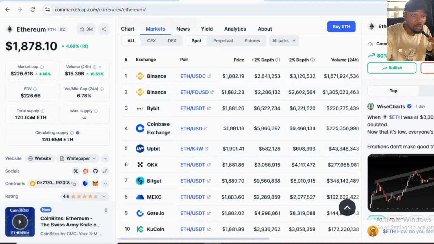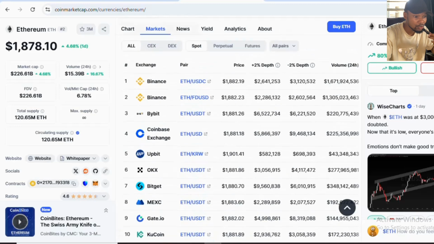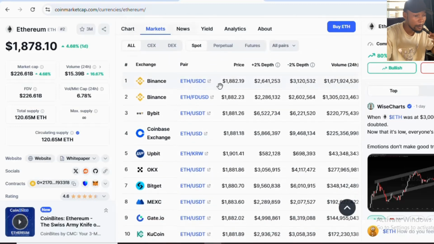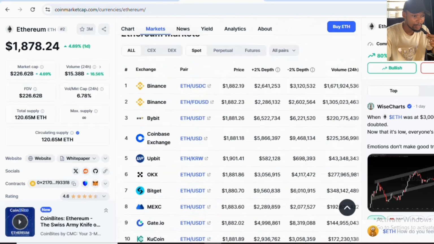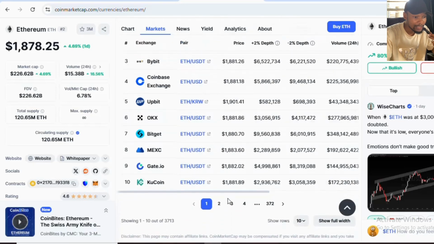But if you just want to do basic arbitrage and you don't want to go through so much stress, there are other ideas you can use. For example, you can see the price on Binance here is 1882. You can still buy on Binance and sell on Binance, but the fees can be so high at times, and I'm going to show you how to do that. Buying on Binance with USDC, you buy at the price of 1882. Let's look at selling on Binance still.